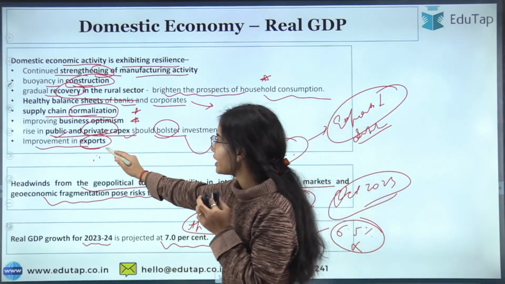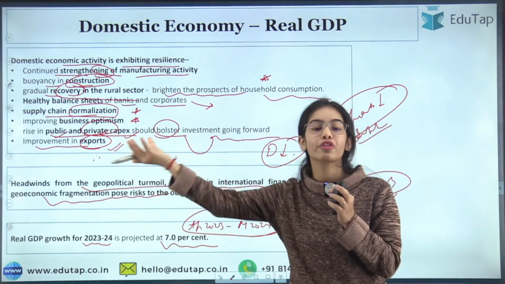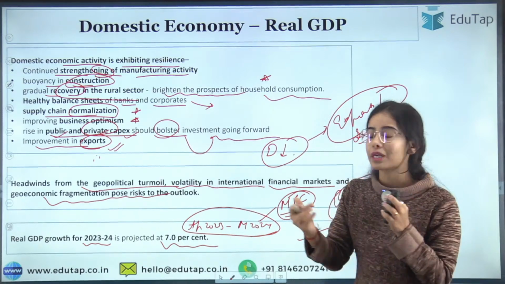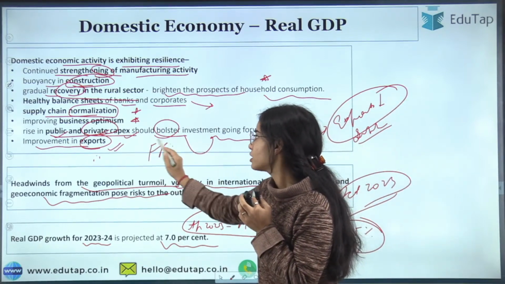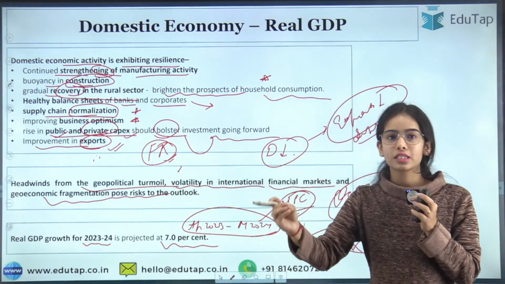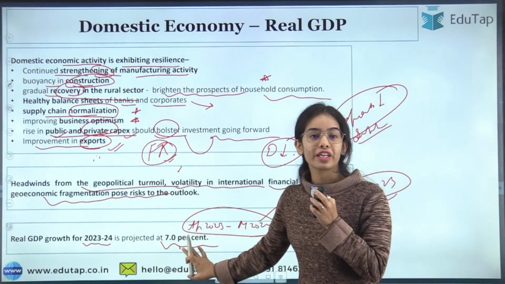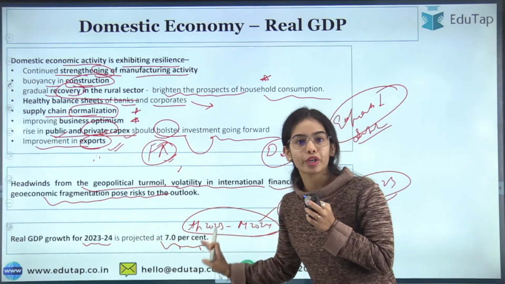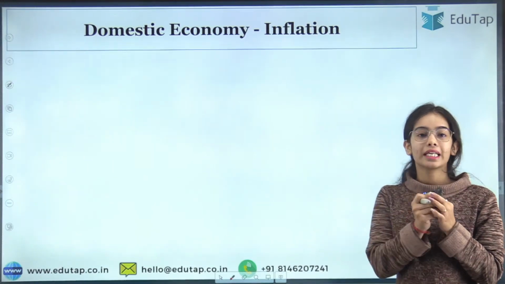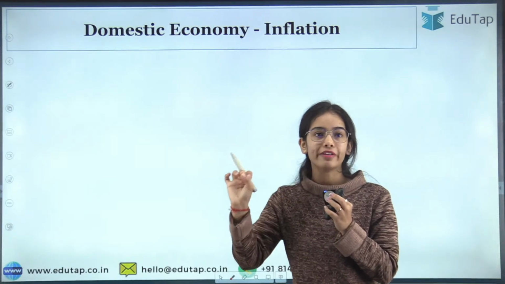If improvement in exports means we will export more, our supply will be more, we will be earning more foreign exchange. This is also a very big deal because we earn the foreign reserves through this, and it shows the resilience of our country's financial markets also. Remember this point very well: real GDP growth for 23-24 is projected at 7% by the Monetary Policy Committee, increased from the previous forecast of 6.5%.